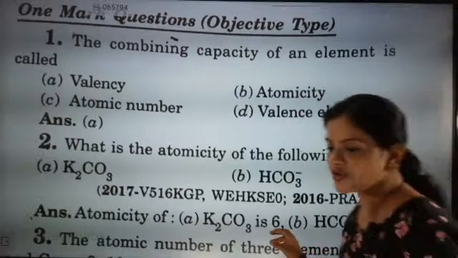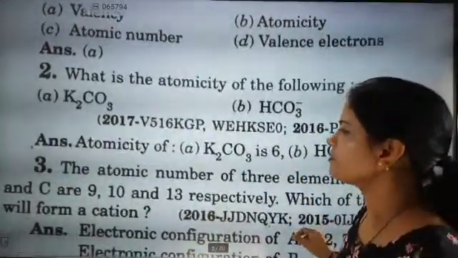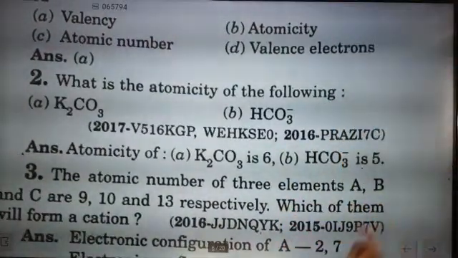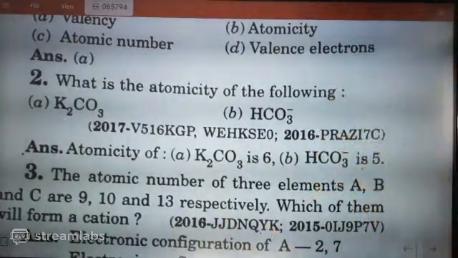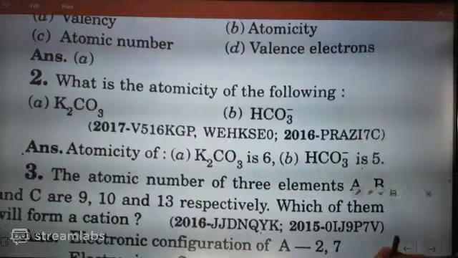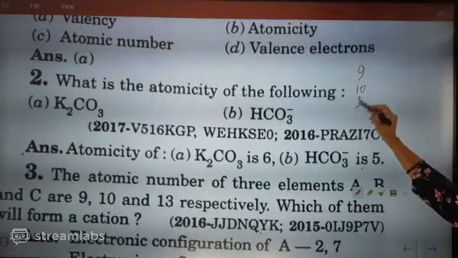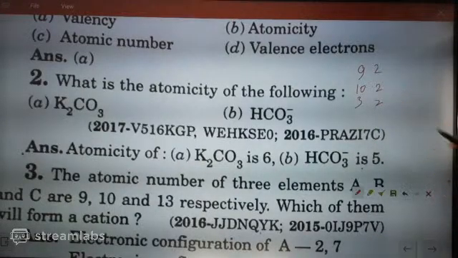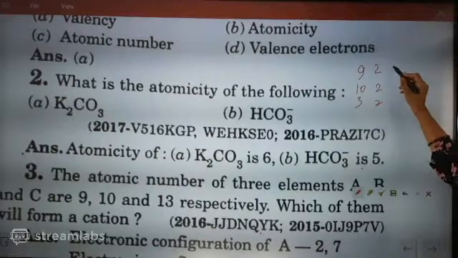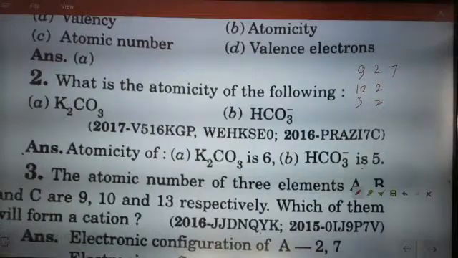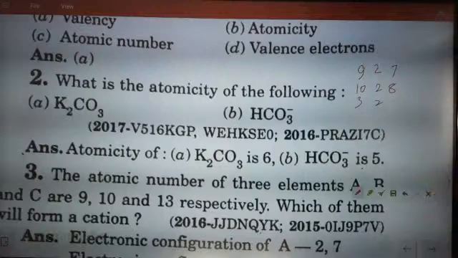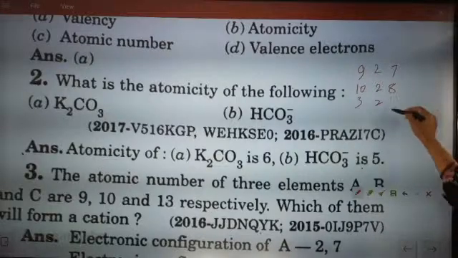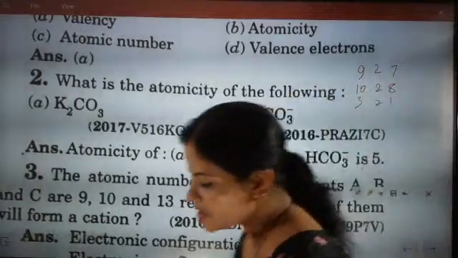Okay, we'll go for the next question. The atomic numbers of 3 elements A, B, C are 9, 10, 11 respectively. Which of them will form a cation? Among 9, 10, 11, which will be forming a cation?